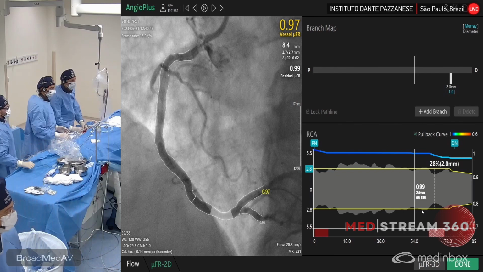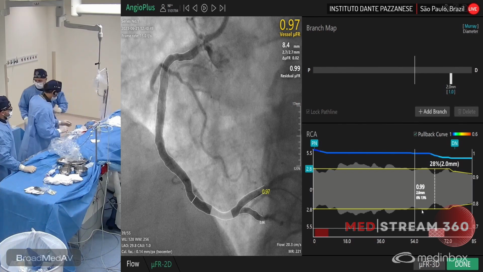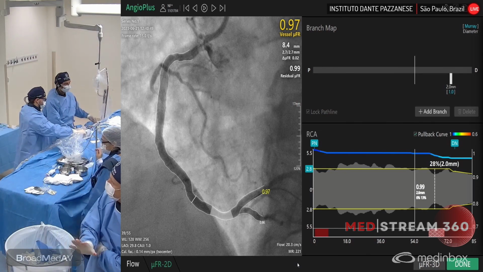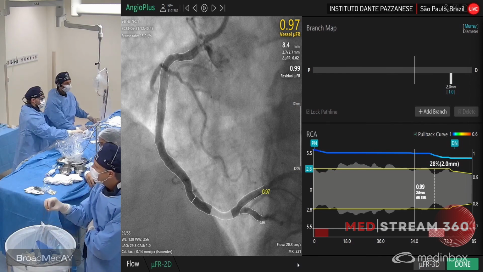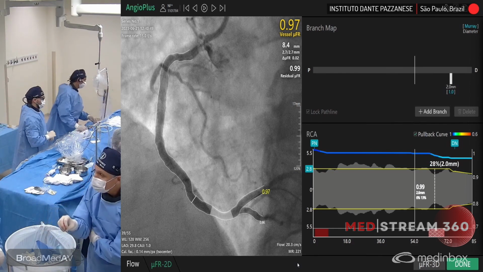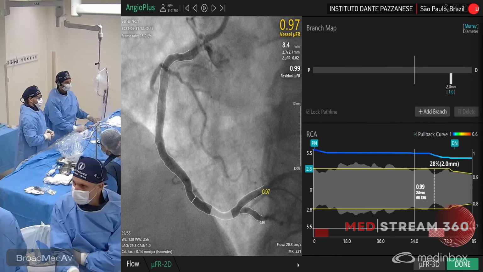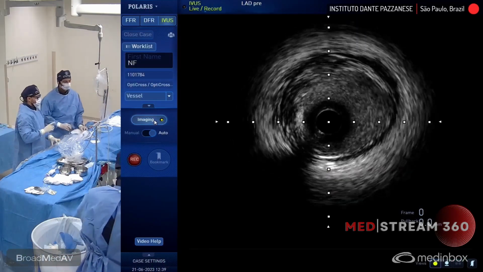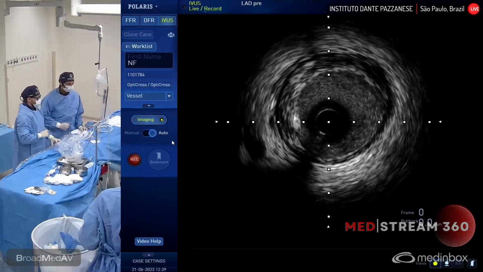There is no ischemia at this point after you treat the lesion. This is just amazing, how you can control the result of your procedure immediately in the cath lab. So we are distal to the RCA. We're going to start the pullback here.